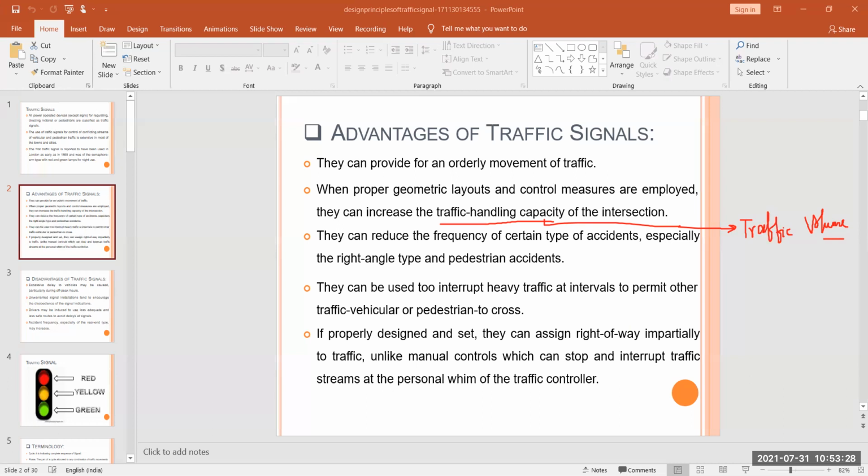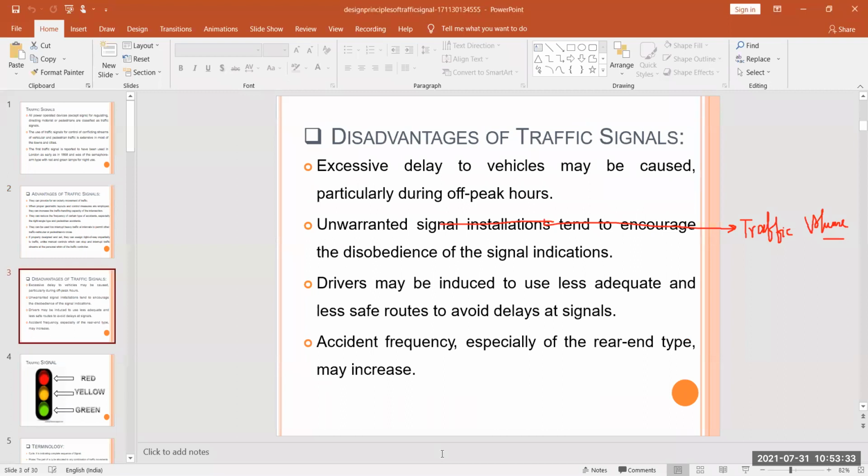Next, what are the disadvantages of traffic signals? So there are a few disadvantages of traffic signals. The first is excessive delay to vehicles, which may be caused particularly during off-peak hours.